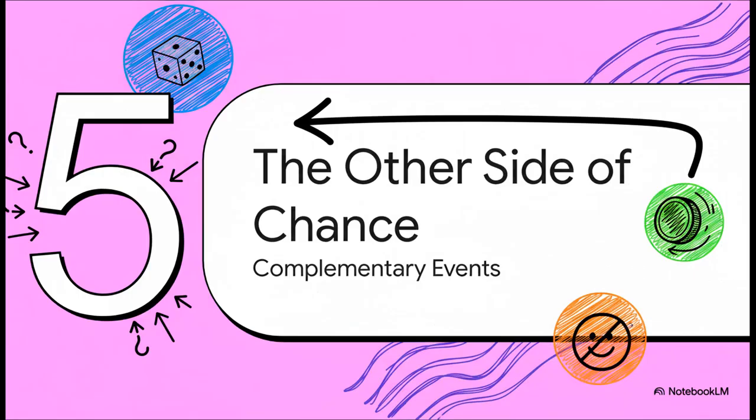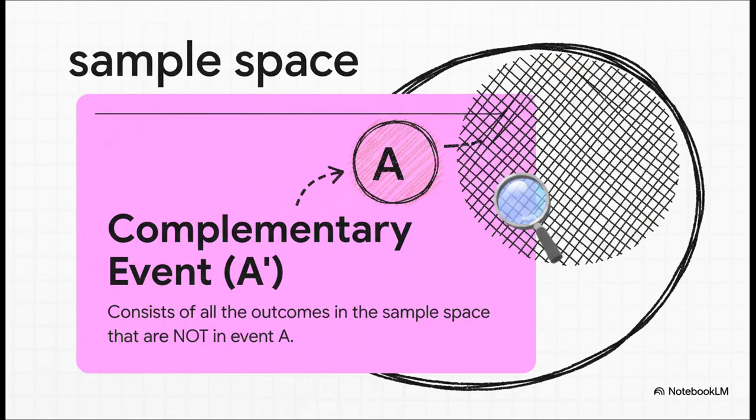So we've been focusing on the probability of what we want to happen. But what about the probability of everything else? This is where this idea of the complementary event becomes incredibly useful. A complementary event, you'll often see it written with a little dash or a prime symbol like this, is literally just everything in the sample space that wasn't in your original event. You can just think of it as the not A category.